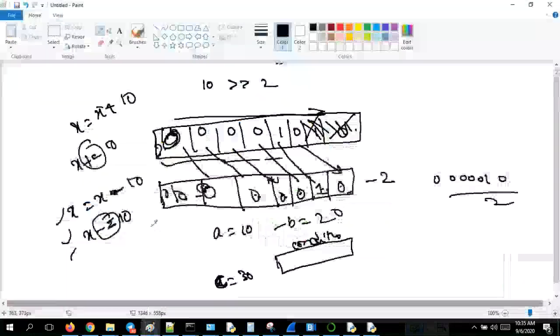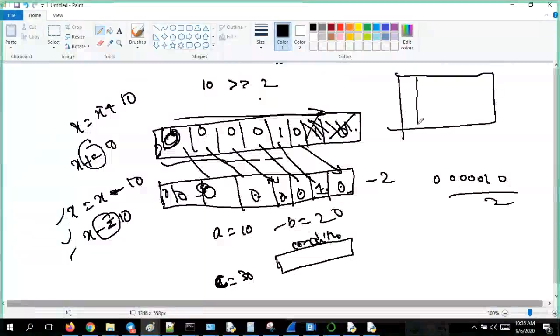In the truth table for AND, I have A and I have B: true, true, true; true, false, false; false, true, false; false, false, false. In which conditions will AND return true? If both are true.